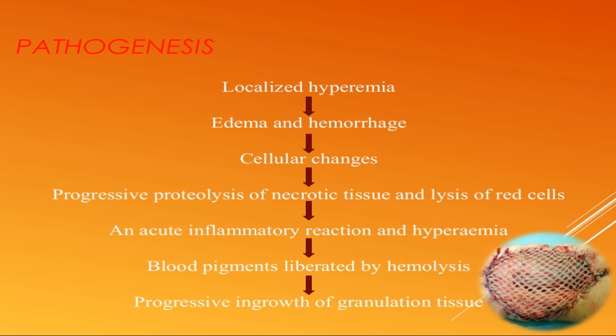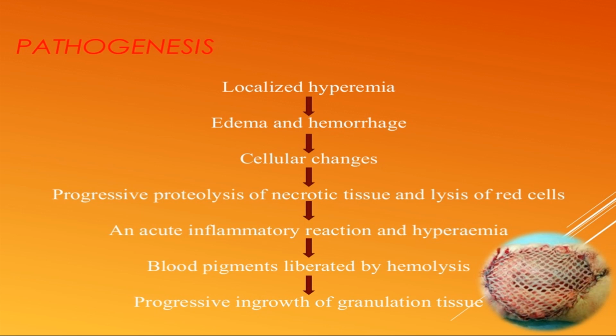Now, progressive proteolytic necrosis of the tissue and lysis of blood is formed. See what happened during that process: hemosiderin is liberated because of lysis of RBCs and deposited in the infarct. With this, the acute inflammatory reaction and hyperemia are also formed. So the surrounding tissue gets into a proteolytic response, and proteolysis is a process. So it means what?